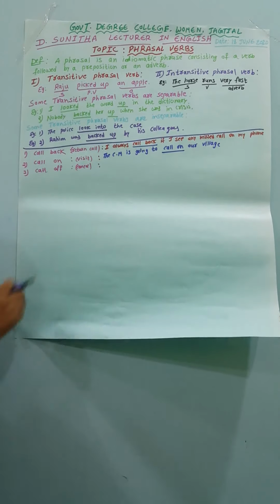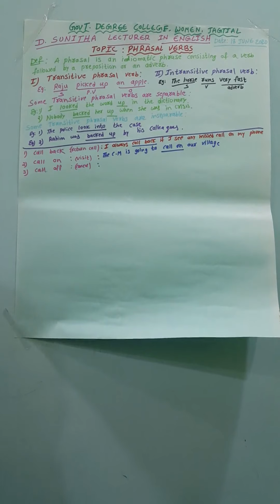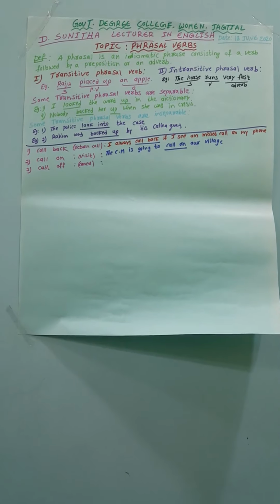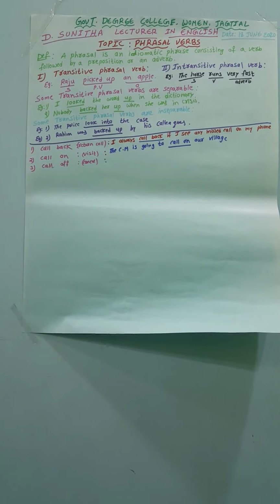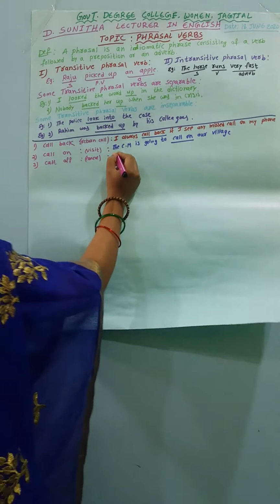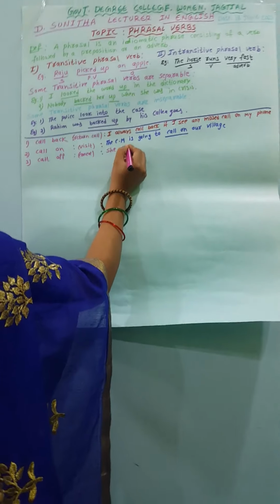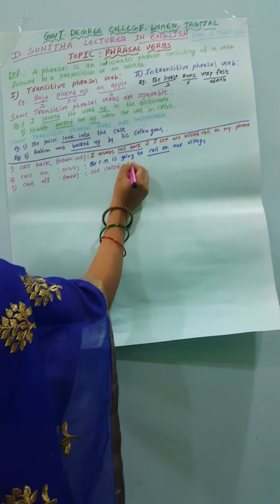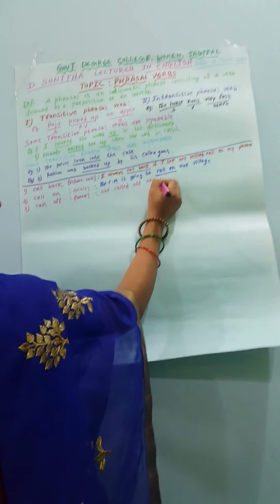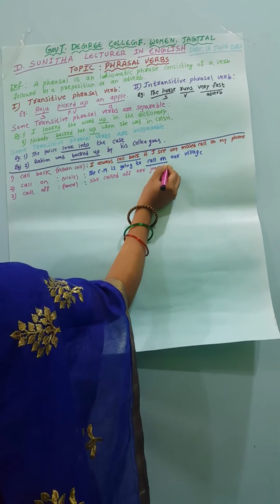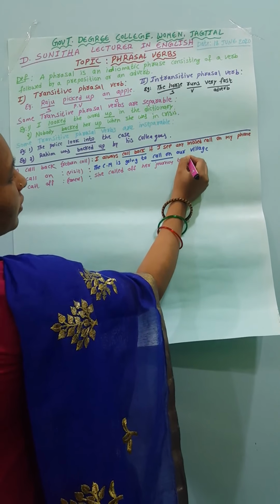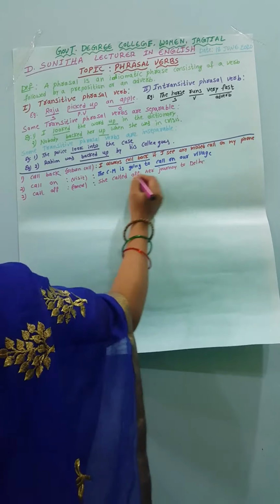Another example, call off. She called off her journey to Delhi.